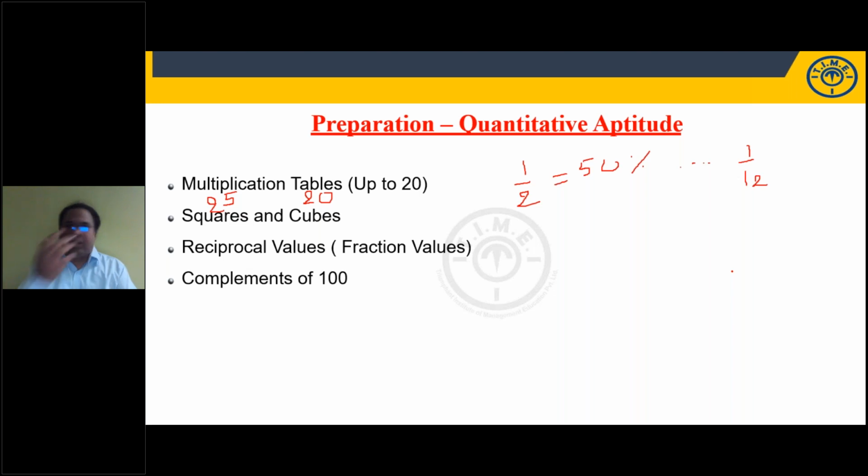So complements of 100. What do you mean by complements of 100? How much we should add to make it to nearest 100, right? Let us say 94, complement is 6, 91 complement is 9, 84 complement is 16. How much we should add to make it to nearest 100, right? These are complements of 100.